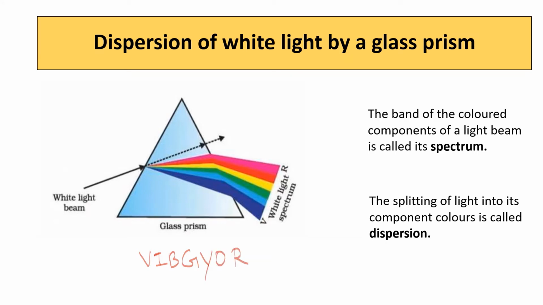The acronym is VIBGYOR. We get these different colors, violet, indigo, blue, green, yellow, orange and red, because different colors of light bend through different angles with respect to this incident ray as they pass through this prism. The red light bends the least and the violet light the most. This band of colored components is called a spectrum.